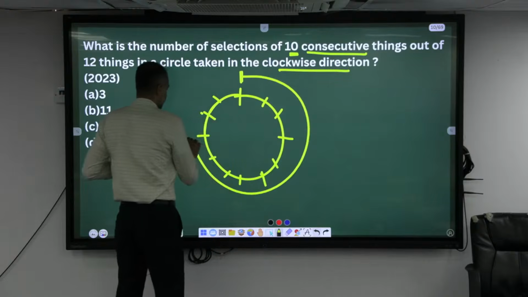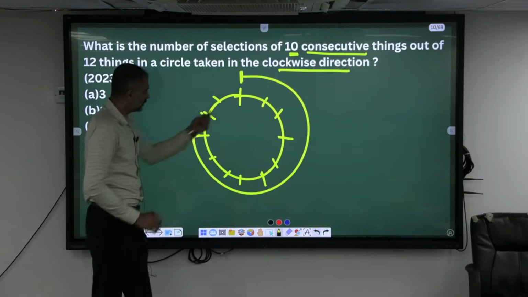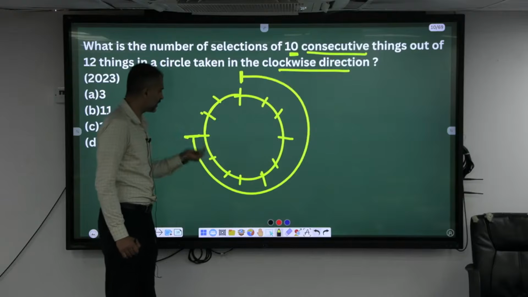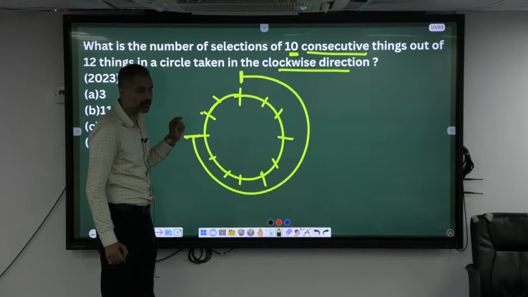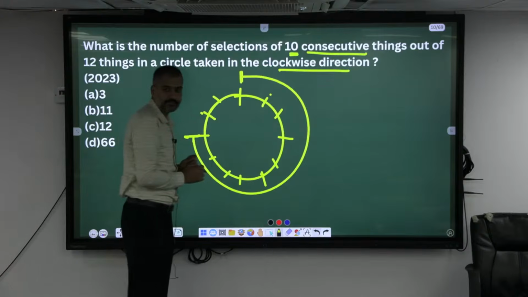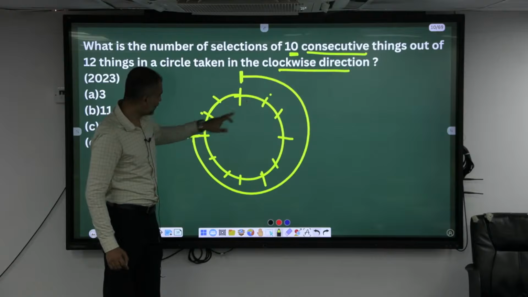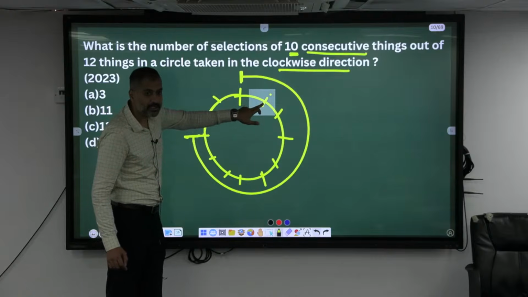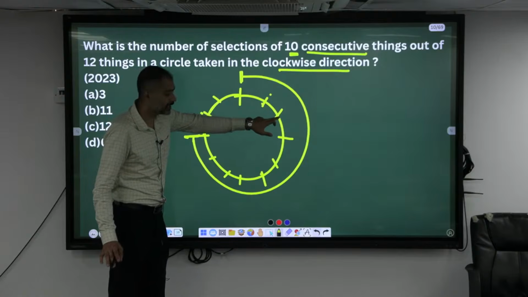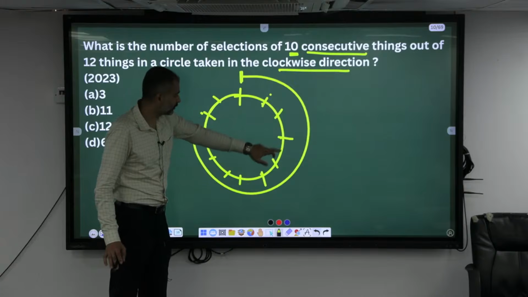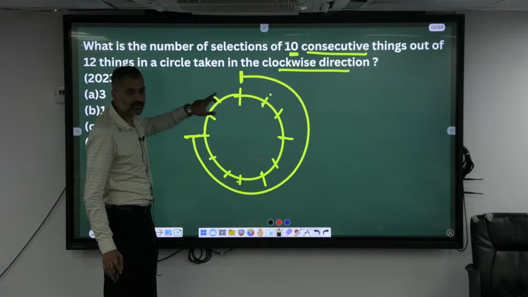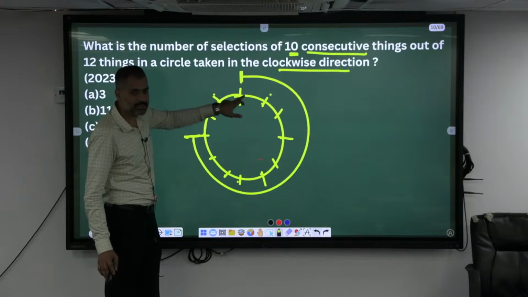Okay, till here 10. See, including this one, 1 2 3 4 5 6 7 8 9 10. Okay, isn't it or not? Next, can I start from here? If I start from here till here, okay, afterwards can I start from here? 10 consecutive will I get? Yes, of course. Then can I start from here? Third case, 4th, 5th, 6th, 7th, 8th, 9th, 10th, 11th, 12th. Okay, afterwards if I do, that's a repetition. So how many?